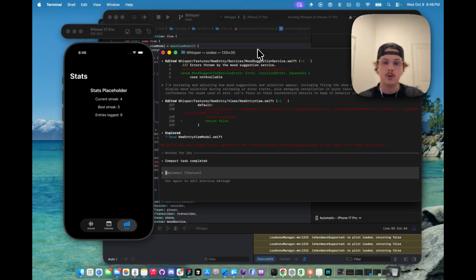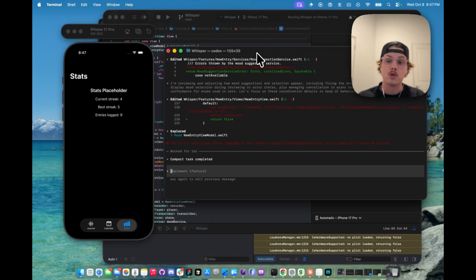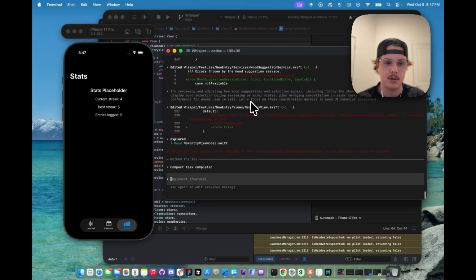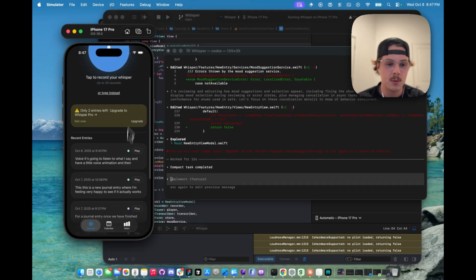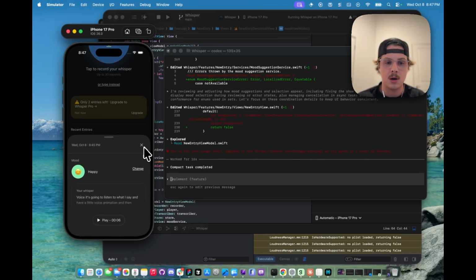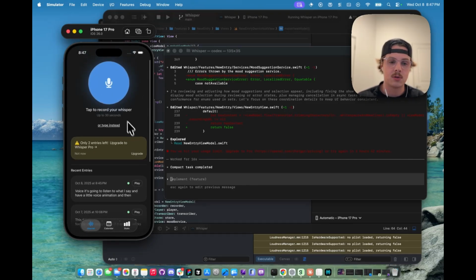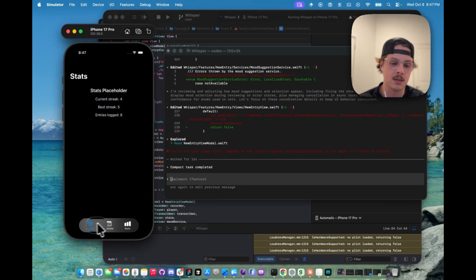So we had to do some workarounds, and Codex spent like 30 minutes searching through the actual code of the foundation models to try and learn how it works. And then it tried to code it, and it got most of the way there. But as you saw when we tried to record a voice recording, it didn't quite finish completing the analysis. And then we also ran out of usage from Codex yesterday. So today we're going to finish building that feature with a little bit of a new strategy, and then we're going to finish building out the streaks.